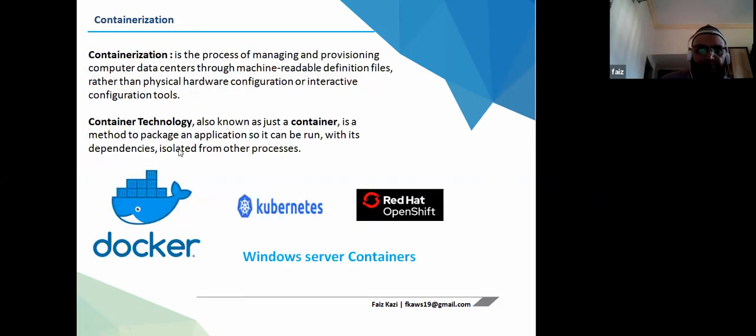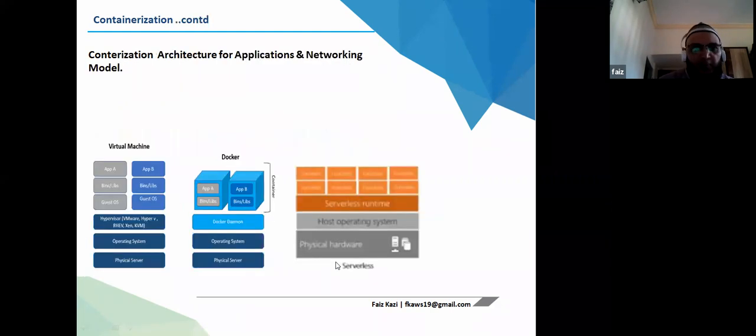Then we talk about containerization. A container is a method to package an application so that it can be run with its dependencies. The main type of container is Docker, if you have heard about it. To manage those Dockers, we have an orchestration tool called Kubernetes. Then we have OpenShift and Windows Server Containers. So I'll just explain it over here.